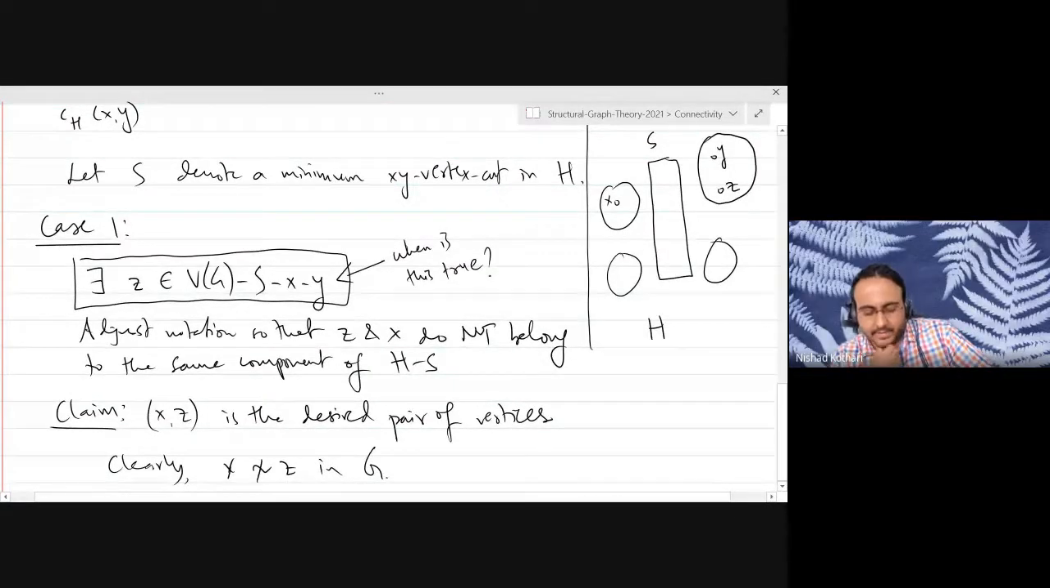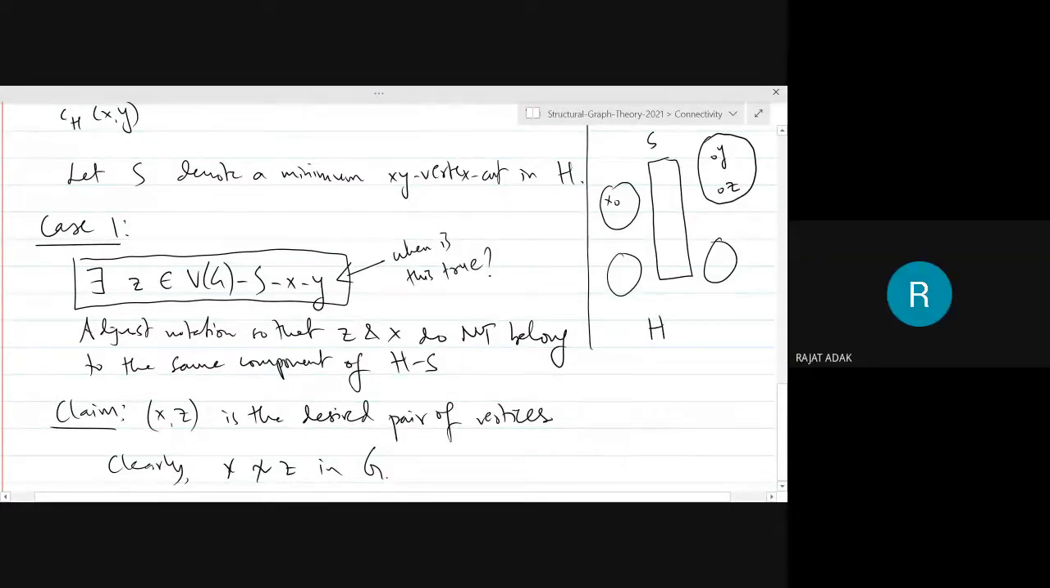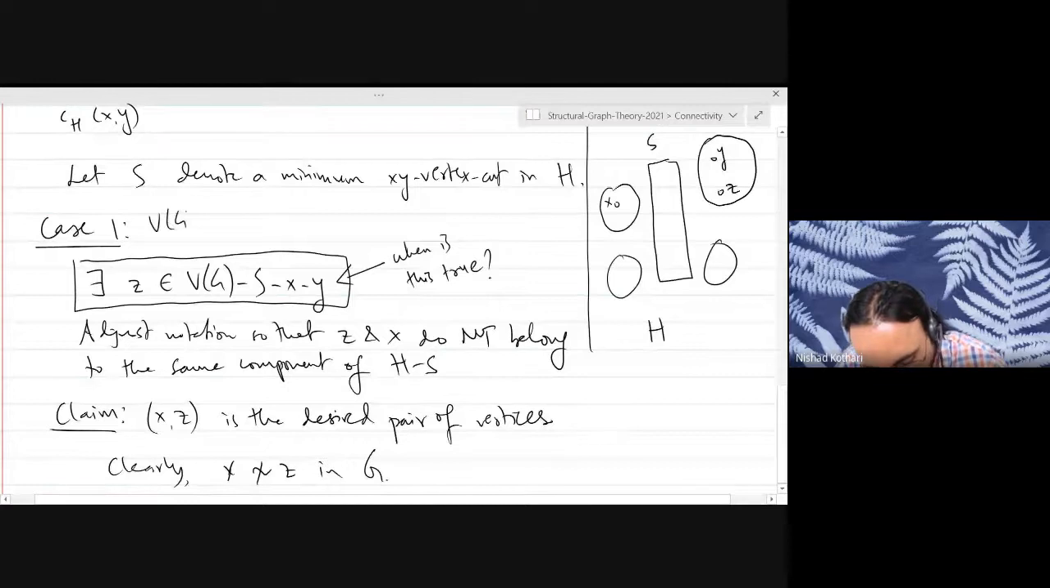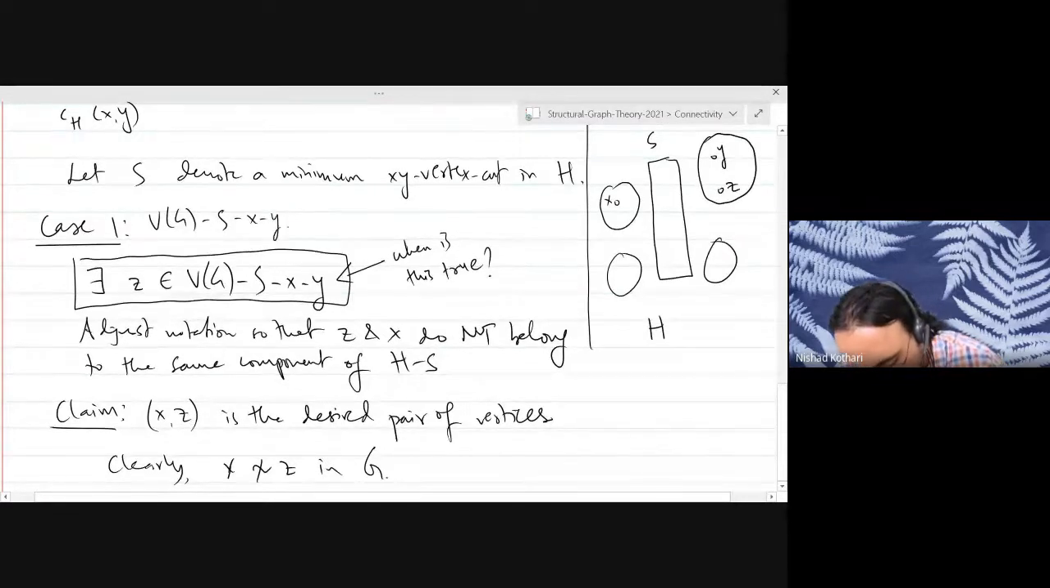That's not the right answer. So when can you always find a vertex that is not one of these vertices? When the vertex cut has less than n minus 2 vertices. That's right. Exactly. In other words, you simply want this set to be non-empty. Whenever this set is non-empty, there is an element in that set, right? Yes. So that is our case one.